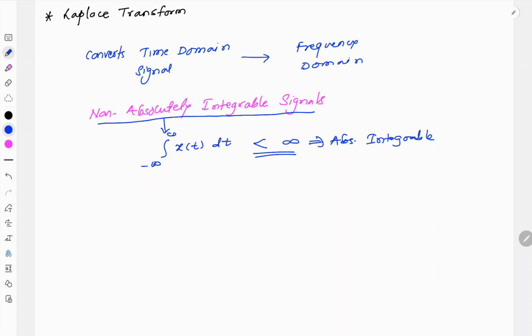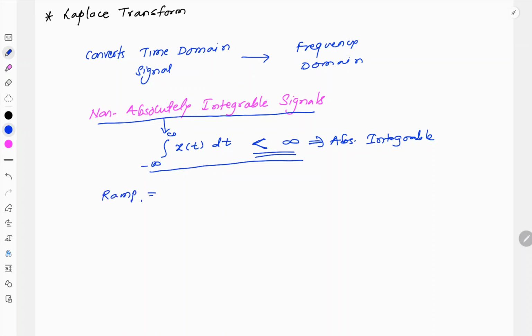In case of Fourier transform, all the signals whose Fourier transform we can find satisfy this condition: the integration of x of t from minus infinity to plus infinity results in a finite value. It will not be equal to infinity. But there are certain signals, for example our ramp signal.